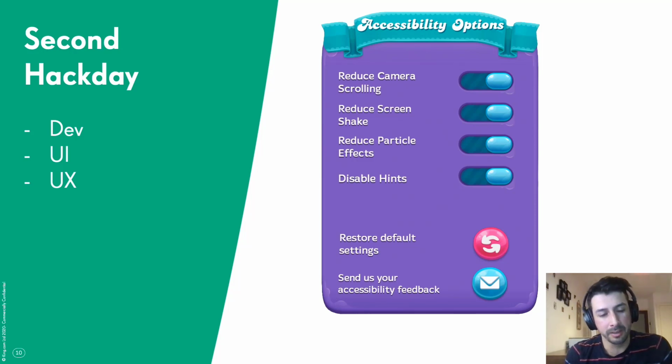So in the second hack day, we had Mihail also helping us with the UI. So now it was like having a proper part of the game and not just placeholder assets. We added a lot more options to the menu, and now it was looking more like a full menu. So we have the four options, and we still have the particles that reduce the particle effects, but also reducing the screen shake.